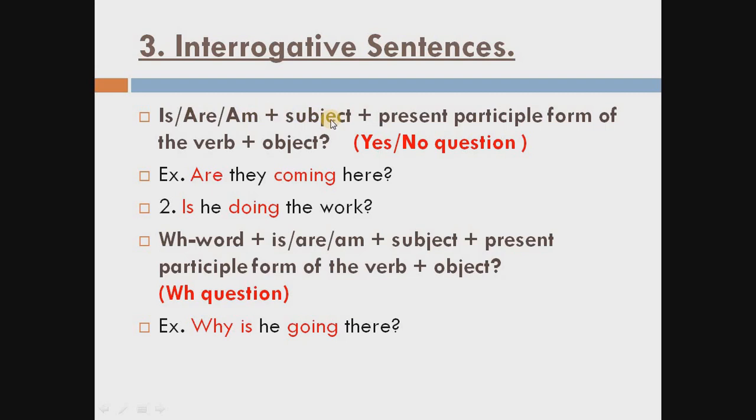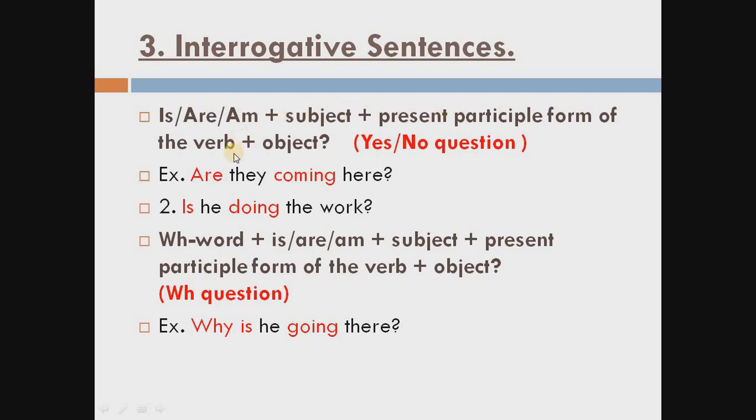But if the subject is I, we start with am. So is/am/are plus subject plus main verb in present participle form, meaning verb first form plus ing, then object. Don't forget students, we always use ing in the main verb in the continuous tense. When you see that the tense is continuous, you have to use ing in the main verb.